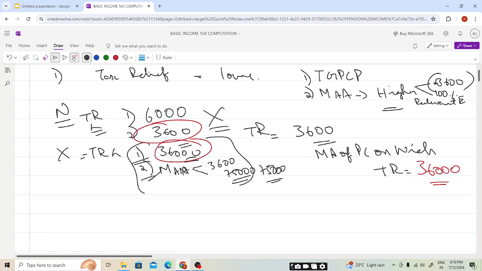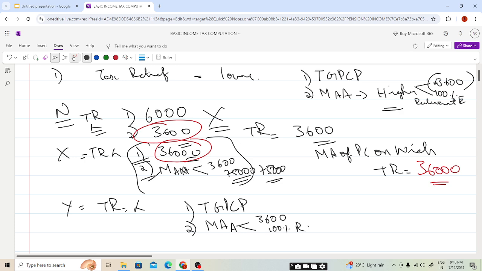For Y, the tax relief will be lower of 1 and 2. 1 is total gross pension contribution paid, and the maximum annual amount is higher of 3600 or 100% of relevant earning.